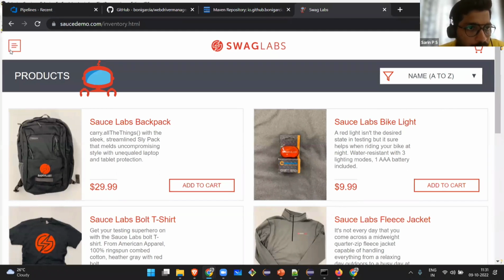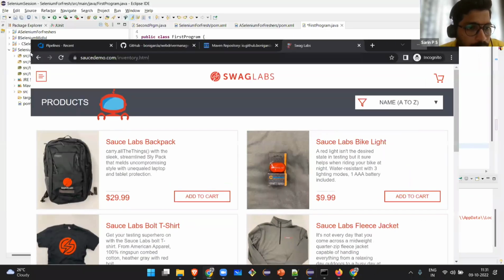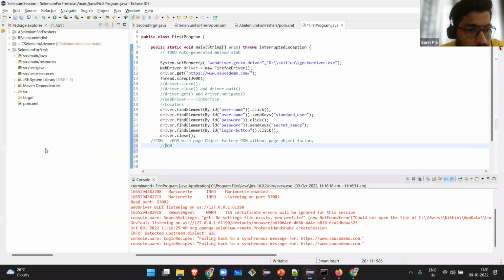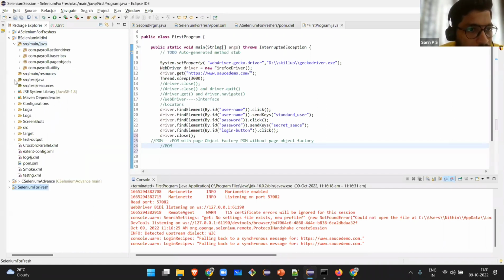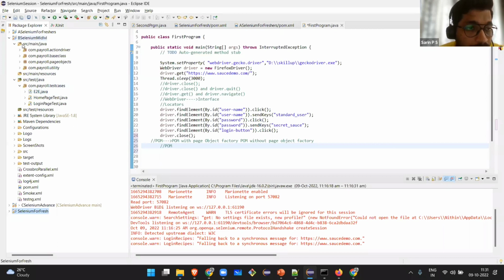We are done with the Selenium for freshers; I'll keep it open, maybe I need it after some time. So this is the framework. All the Java code will be written under source main Java, and all the test cases will be written under source test Java. This is the folder structure. Where did you get it from? You created a Maven project, right?